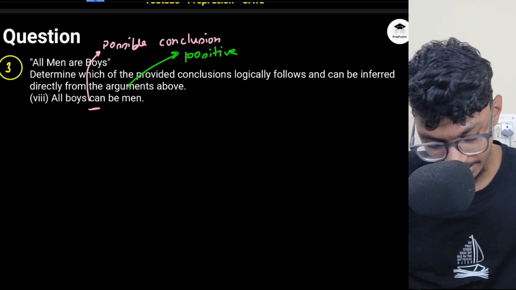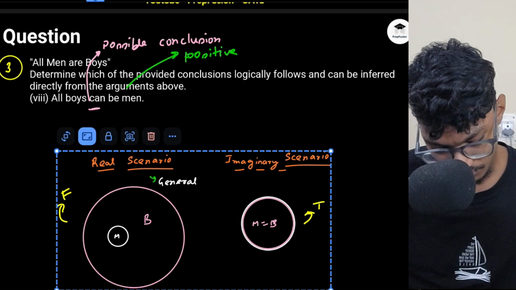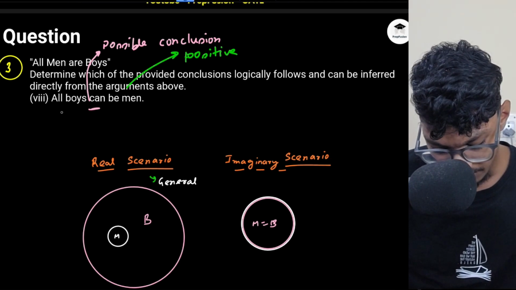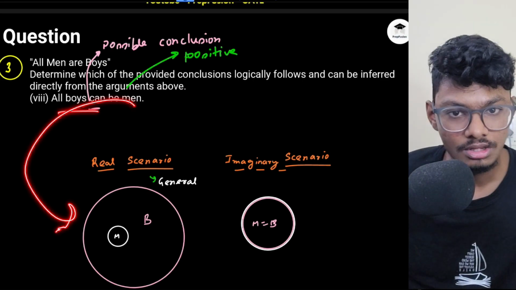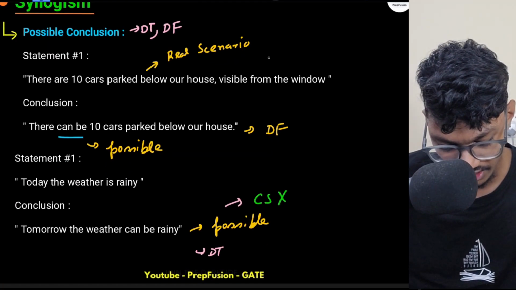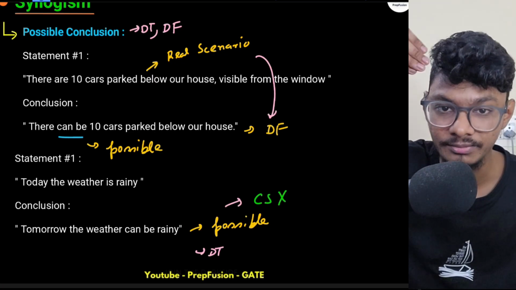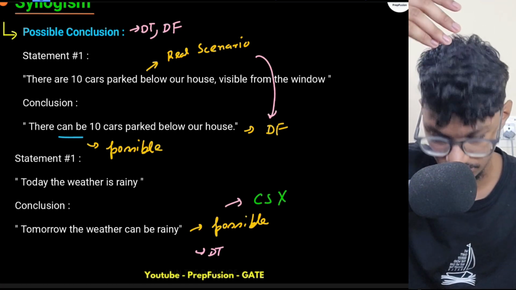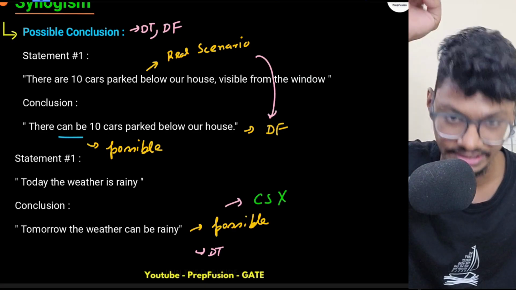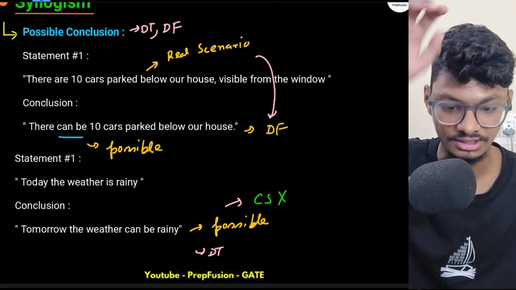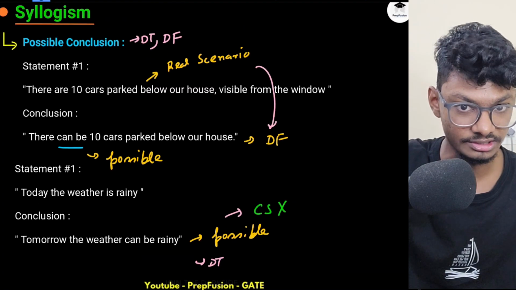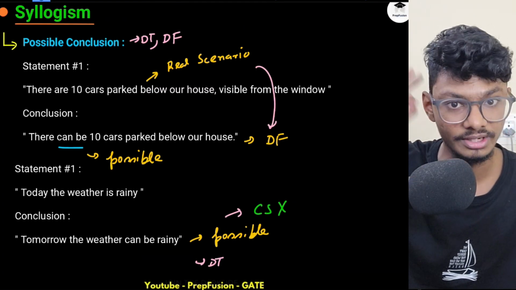Now I will again paste the picture. Remember, if it is following the real scenario, then it will be definitely false, because it has already been proven. That person has already told that there are 10 cars. How can you say it can be? It is not a possibility, it has already happened. So whenever a real scenario comes in possible conclusions, it will be definitely false.